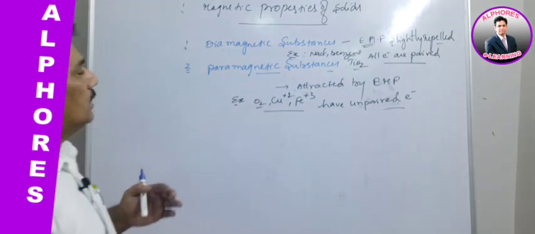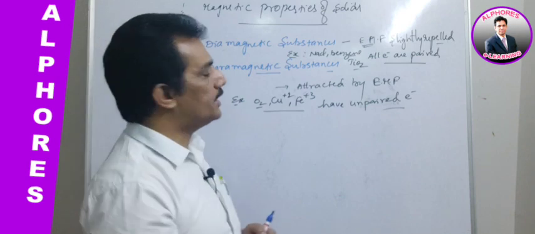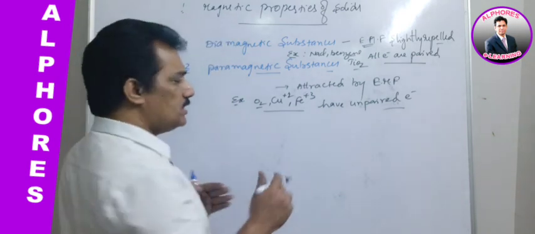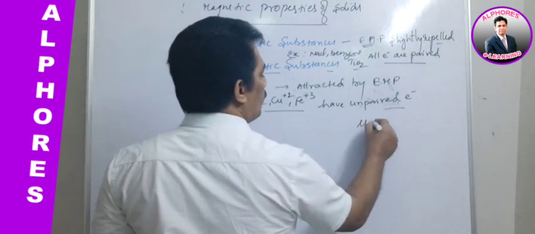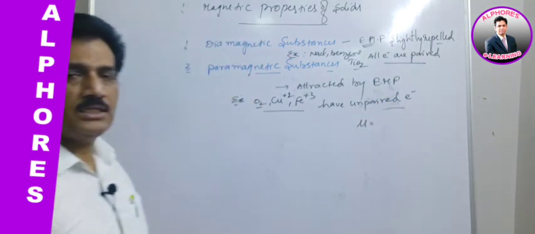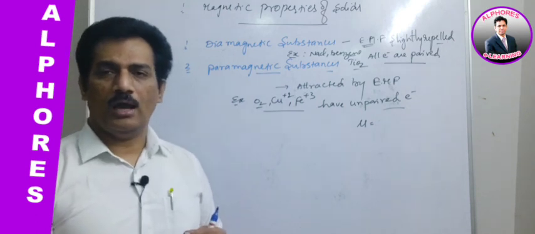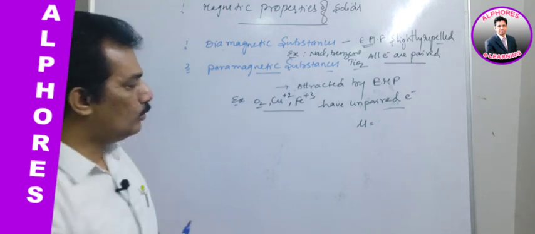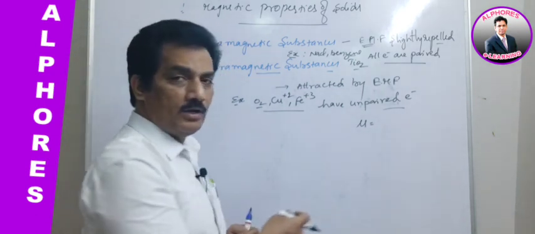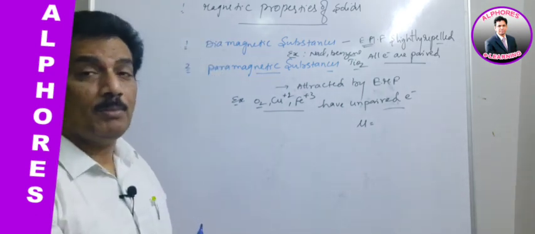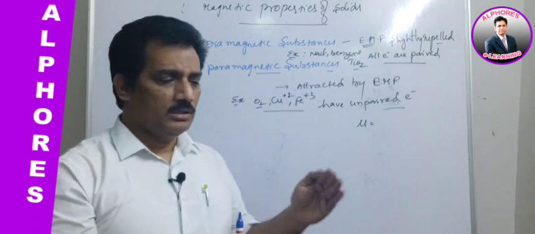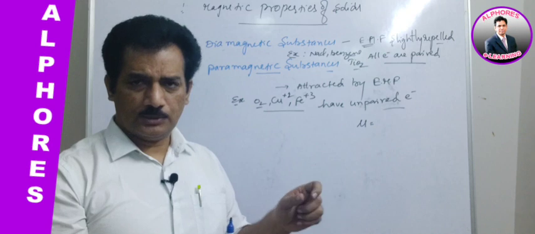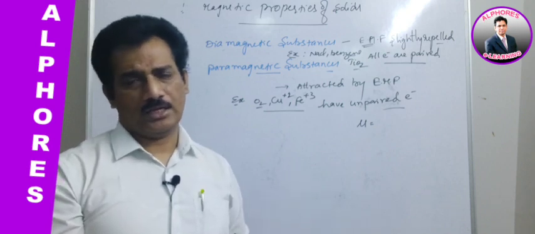Let me explain one more factor related to paramagnetism, how to observe it. Any substance having a magnetic moment mu is said to have magnetic behavior, paramagnetic nature. How do we measure this magnetic moment? Already you know from atomic structure, it comes from unpaired electrons. Actually both the orbital motion and the spin of the electron contribute to the magnetic moment.